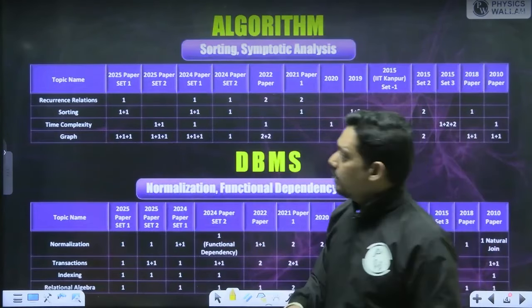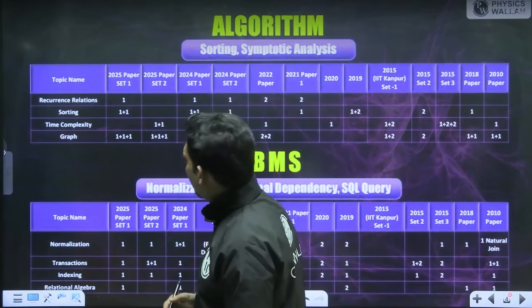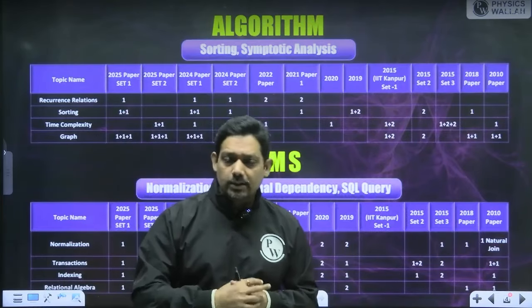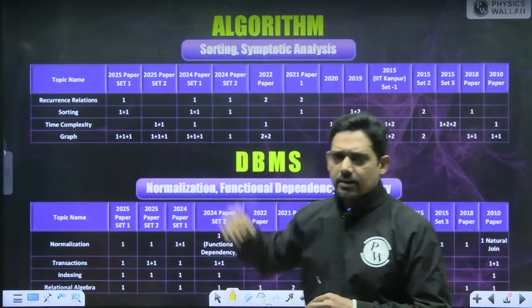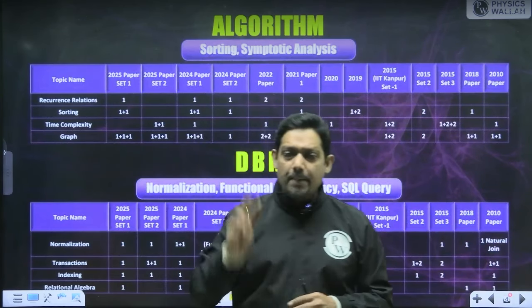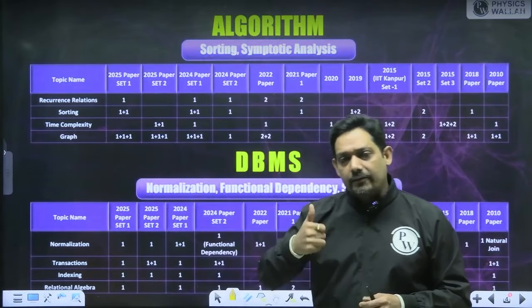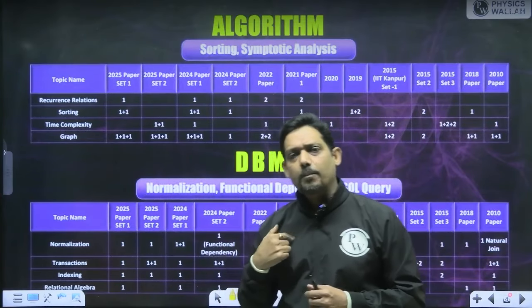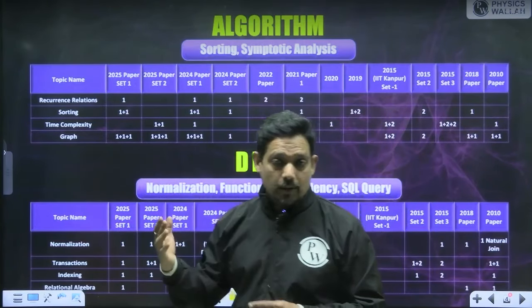Moving ahead to algorithms, you can see recurrence relation questions are there. Last year a question was there, and before that a question was there. Sorting and searching: quicksort and merge sort are the favorite topics. Other sorts are also there, but the favorites are quicksort and merge sort. Then the time complexity part and the graph part. My pick here, when you're going for the final examination, is first the algorithmic complexity of iterative as well as recursive programs, and the master method.